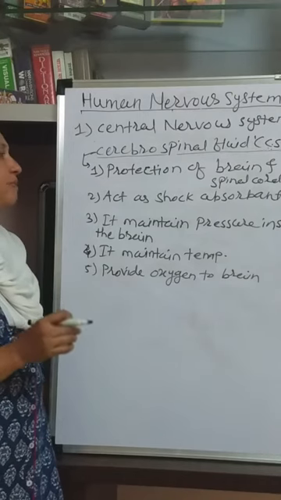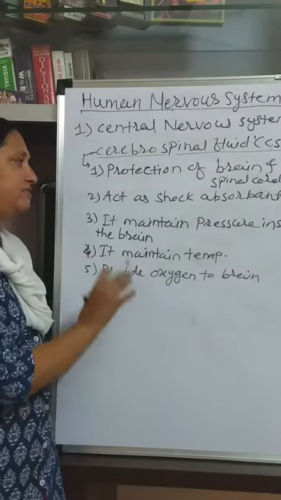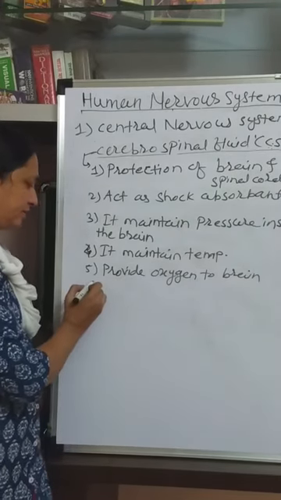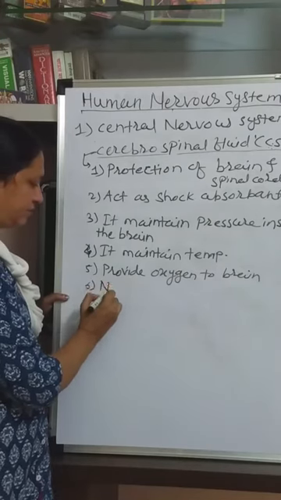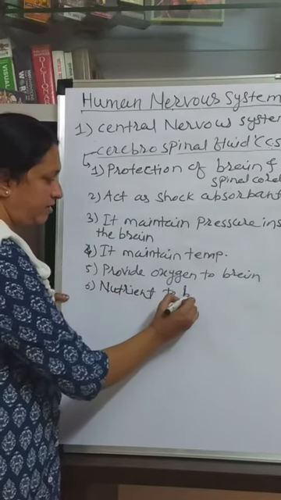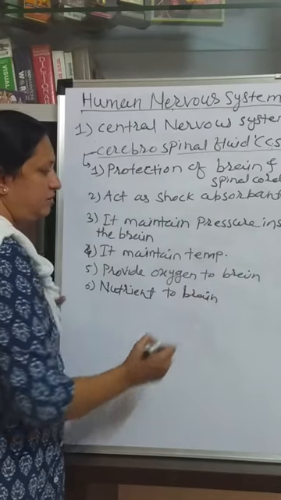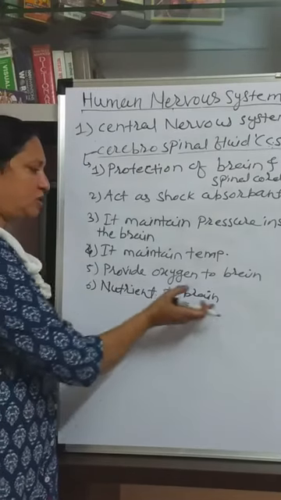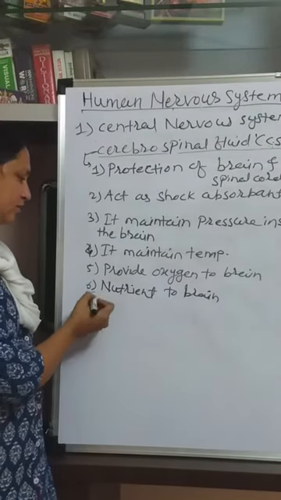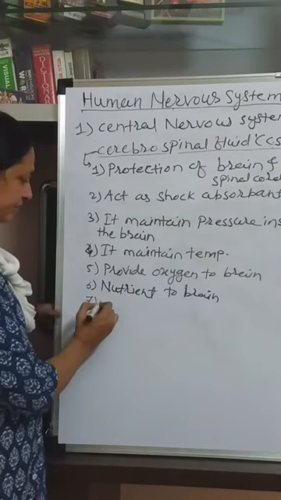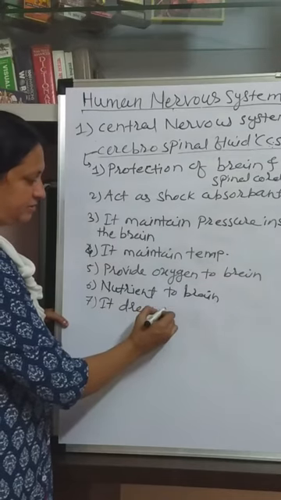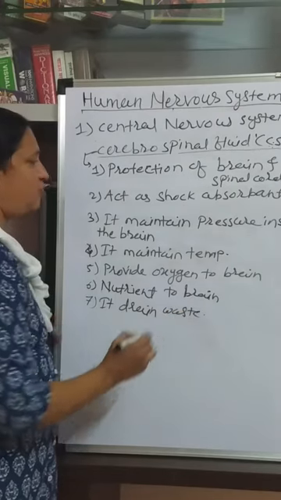Actually, blood supply to the brain fulfills the demand of oxygen, as well as the cerebrospinal fluid also provides oxygen to the brain. Then it gives nourishment or nutrients to the brain. Along with the blood, food and nutrients are supplied to the brain through this as well. So it fulfills the demand of nutrients of the brain. Then it drains the waste material from the brain.